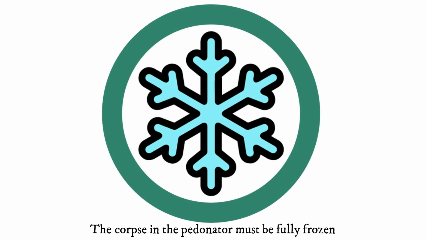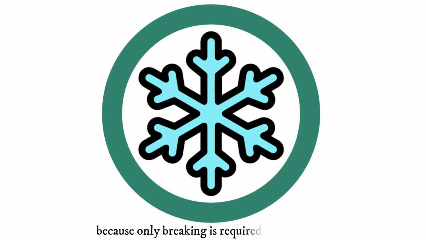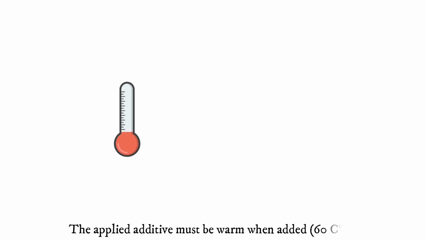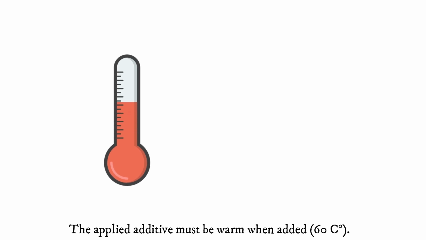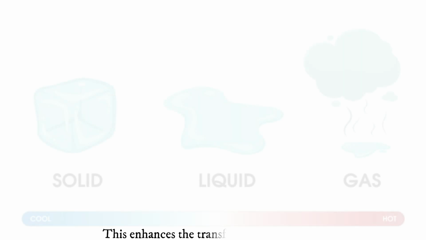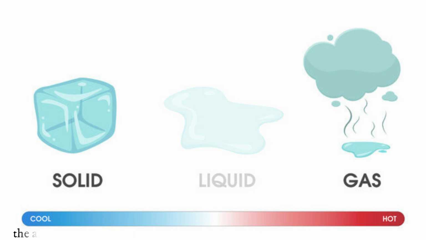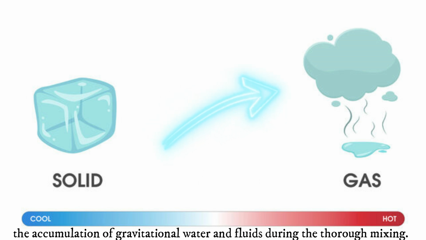The corpse in the pedonator must be fully frozen because only breaking is required in the process rather than squeezing, twisting, or squashing. The applied additive must be warm when added, almost 60 degrees Celsius. This enhances the transformation of water from solid status to humidity and avoids the accumulation of gravitational water and fluids during the thorough mixing.